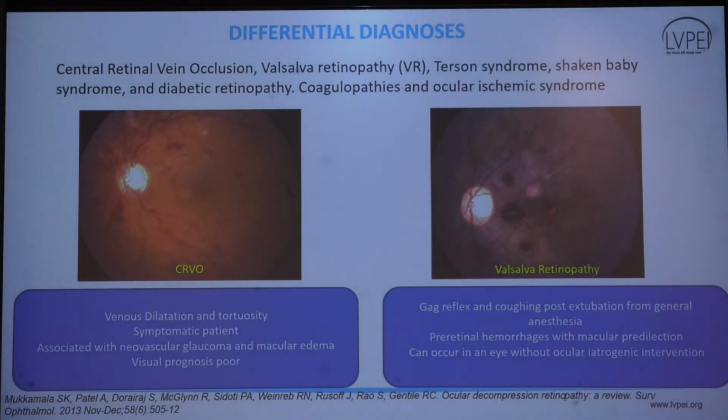There are a few differential diagnoses, or mimickers, which we need to keep in mind: central retinal vein occlusion and Valsalva retinopathy in particular. A CRVO also shows venous dilatation and tortuosity of the vessels, the patient is usually symptomatic, and the visual gain is poor. On the other hand, Valsalva retinopathy can occur in an eye without an ocular iatrogenic intervention, and pre-retinal hemorrhages are usually distributed along the macular region.